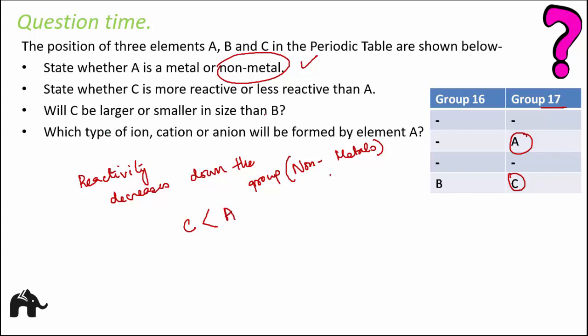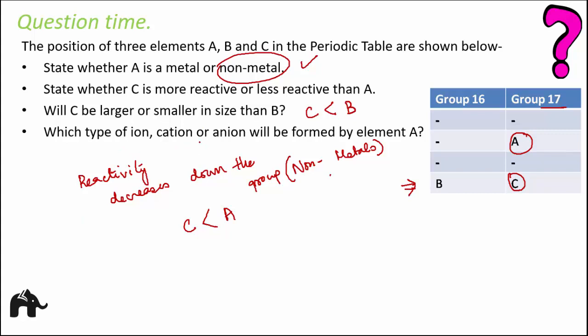Will C be larger or smaller in size than B? If you compare B and C, they belong to the same period, and along a period, as we move from left to right, the atomic size decreases. So therefore C will be smaller in size than B.